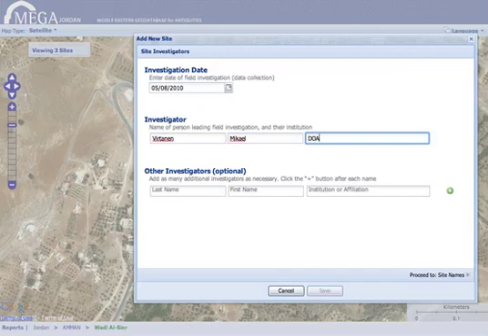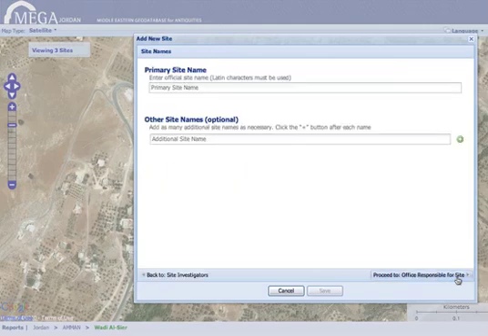Information for as many additional investigators as you like may also be added. Click the plus button after entering each new name. Click Proceed to Site Names.